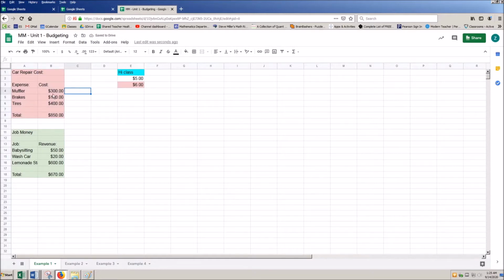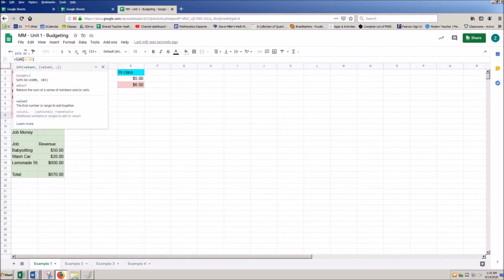Now as I look at this, I'm saying, okay, this is the cost, these are fixed things, I've got this from a quote or something like that, but I want this total to be a live total. Now there's 2 ways I can do this. One is I can use a sum function. So this equals sum is now setting up an equation that's going to use some values.